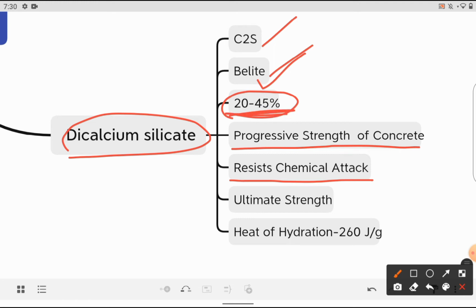This is the second highest compound in the cement paste, and it is responsible for the later, progressive strength and the ultimate strength of the concrete. Early strength is due to C3S, and ultimate strength is due to the dicalcium silicate, and it produces very low heat of hydration when compared to the other compounds.